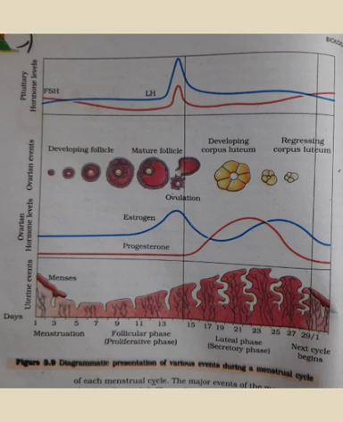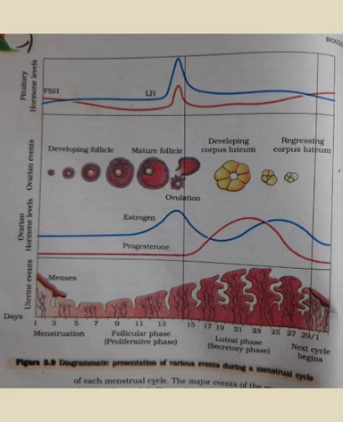See, the total is 28 days, right. So the mid of the 28 days is 14. So mid of the cycle, this LH level increases. Because of that it induces the rupture of Graafian follicle, okay. Since the hormone level is very high during this time, on 14th day, it induces the rupture of Graafian follicle and thereby it releases ovum, okay.